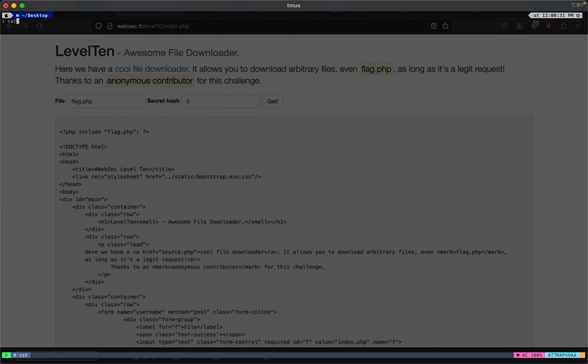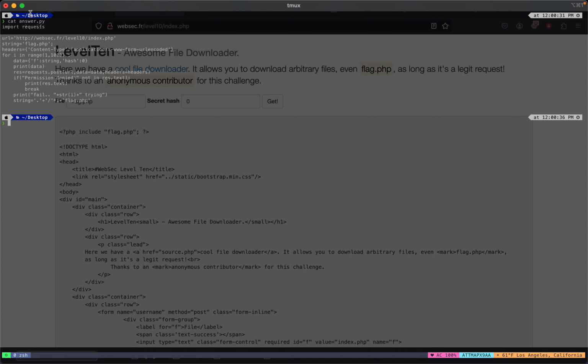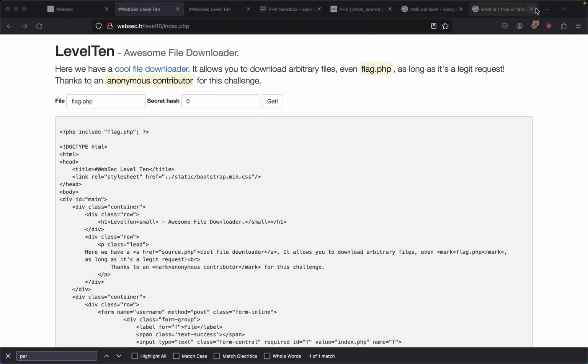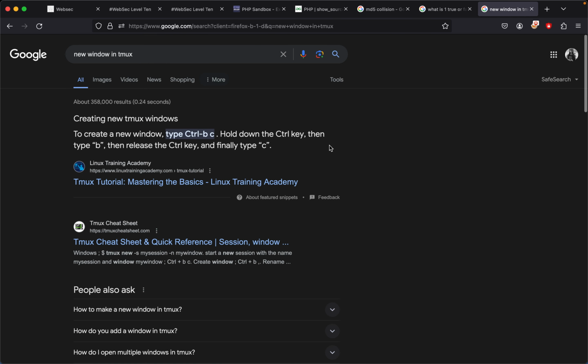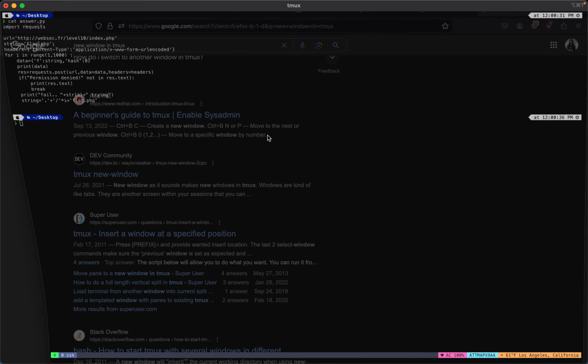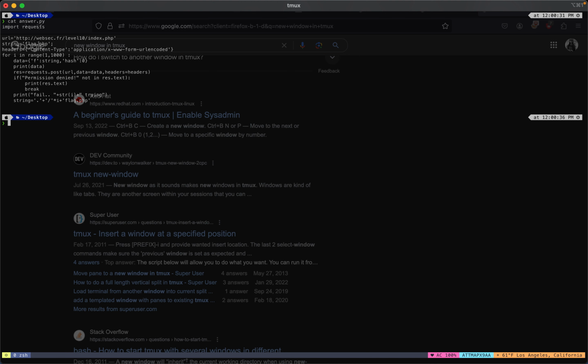So if I cat answer.py, and then if I command I forgot how to do a new window. New window in tmux, control BC. So control BC. So then I have that control BP. Okay. So I have my tmux section up.